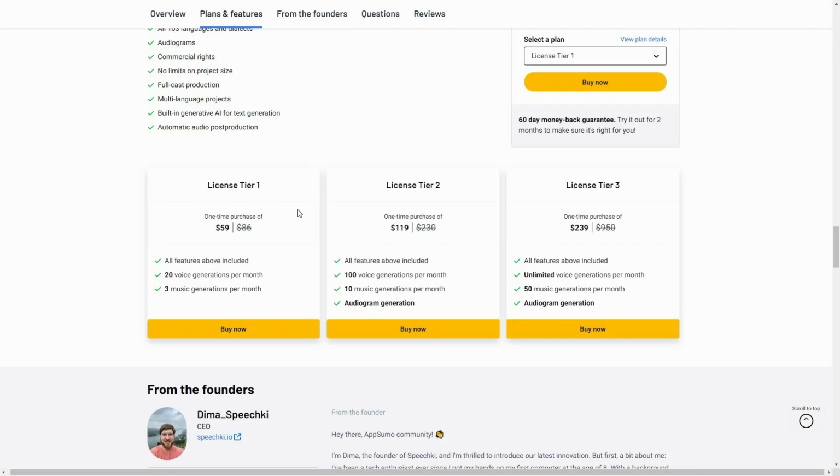And here are 3 tiers that you can buy from AppSumo. With tier 1, the cost is $59, and here you can generate voices, text to speech or text to voices 20 times per month, and you can also generate 3 music. So one of the primary features of Speechki is they also allow you to make text to music, and you can generate 3 music per month if you buy this license tier 1. There is also license tier 2, and here you will get the additional feature of audiogram generation. And on license tier 3, the cost is $239 with unlimited voice generations and 50 text to music generations every month.